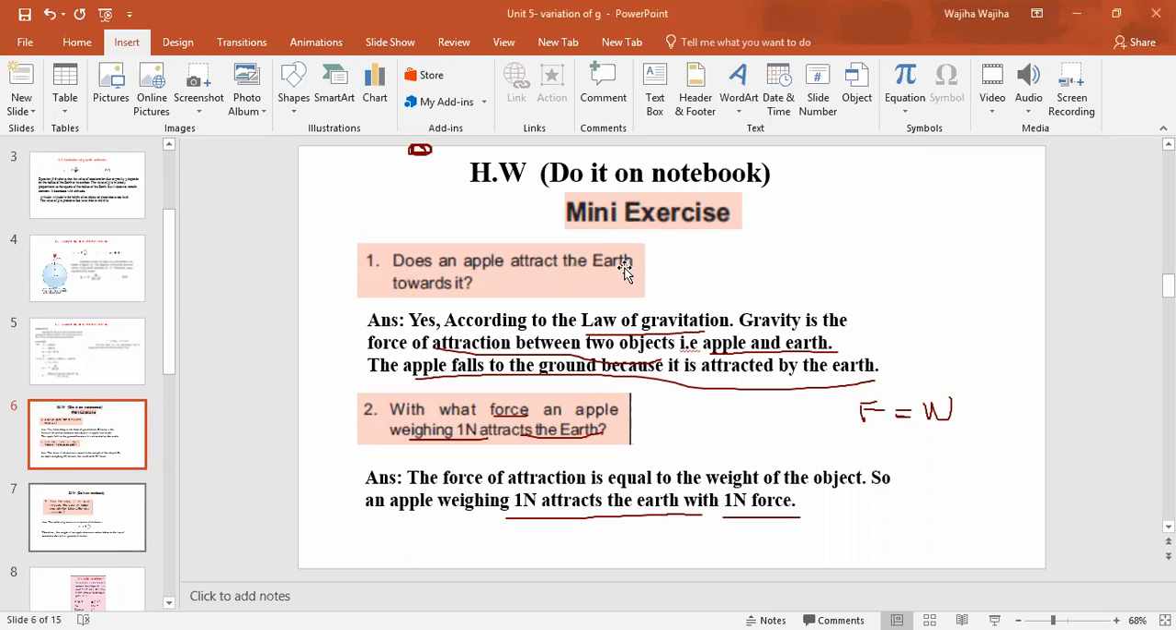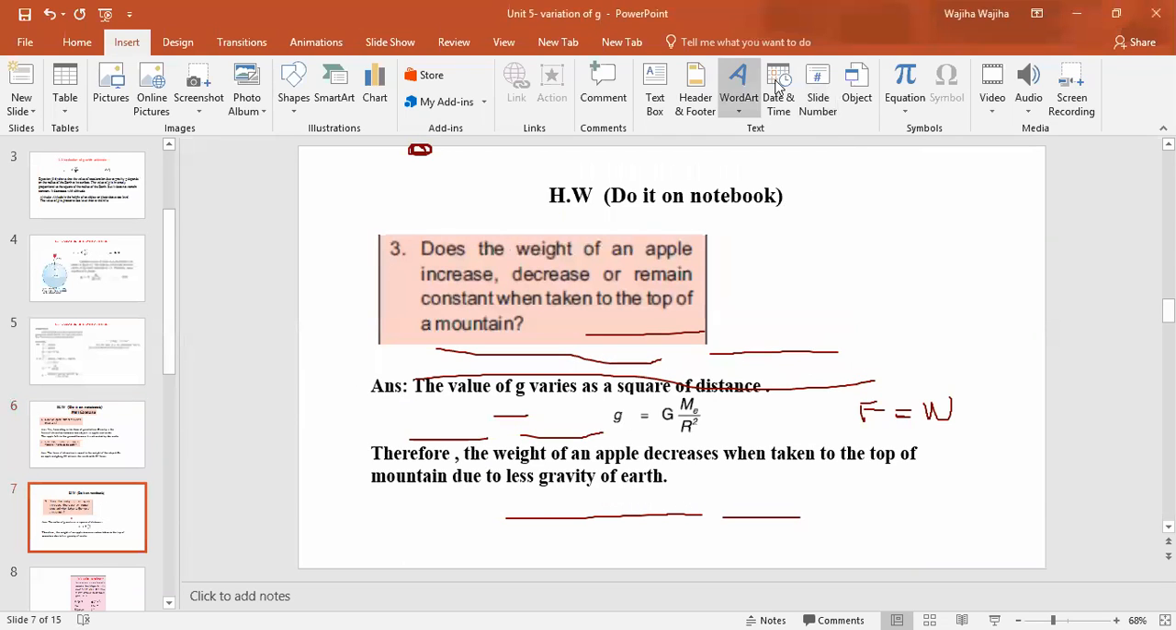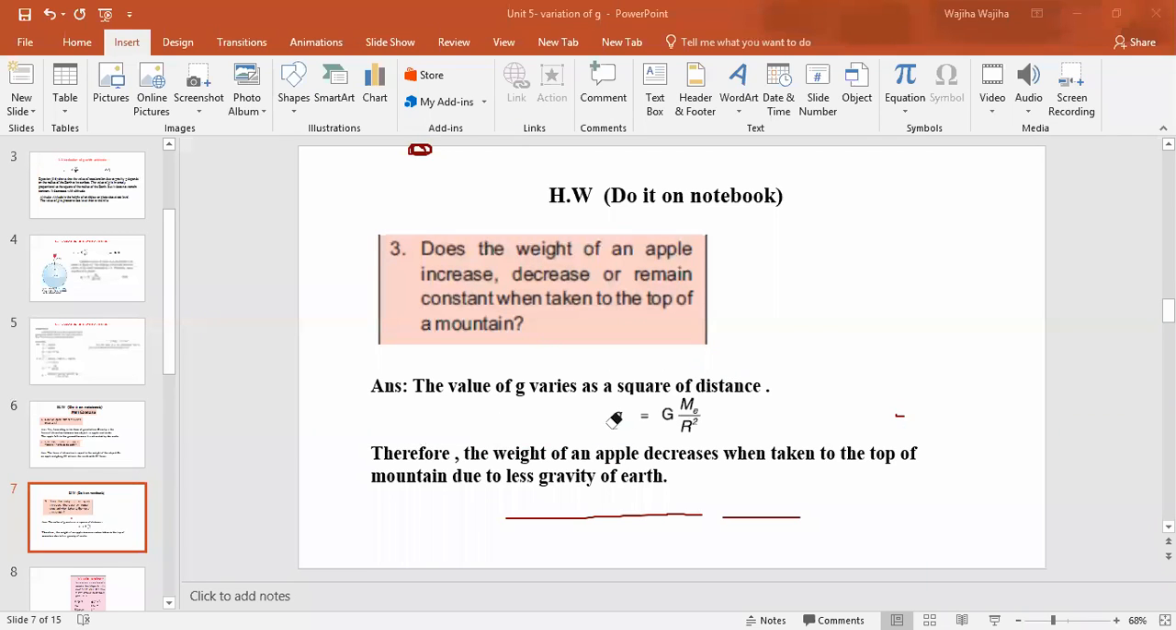Now the third question of this mini exercise is: does the weight of an apple increase, decrease, or remain constant when taken to the top of a mountain? So class, you can answer very well.